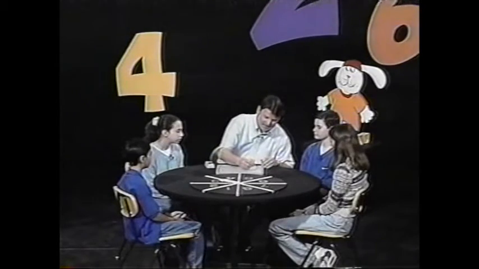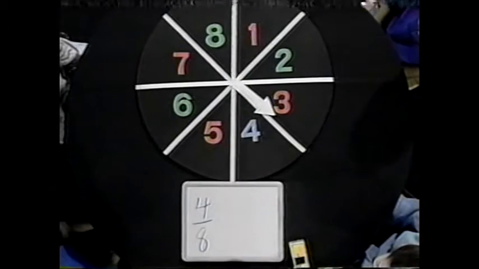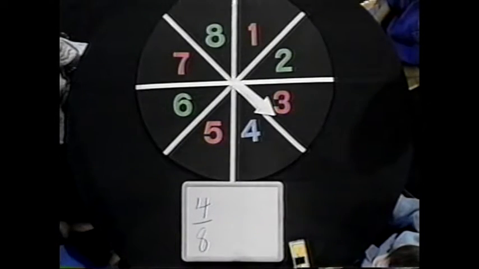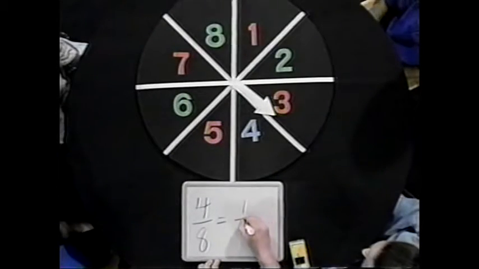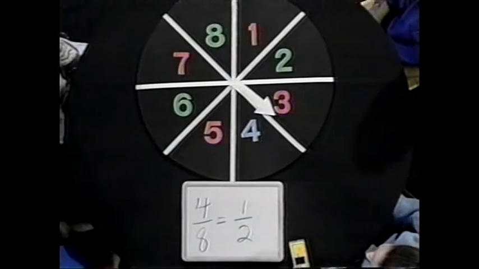Now, you express that as 4 out of 8, okay? Now, with probability, just like we work with fractions, we can simplify that. Do you know what the simplified fraction for 4/8 is? It would be 1/2. Okay, and how did you get 1/2? Well, you can divide 4 into 4 once and 4 into 8 twice. Excellent, okay? So we could express this probability as 1 out of 2 for getting a red number, all right?